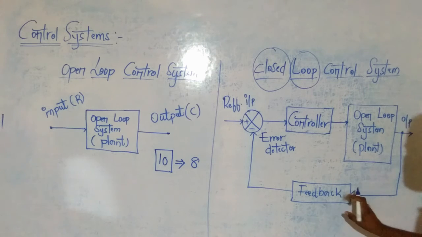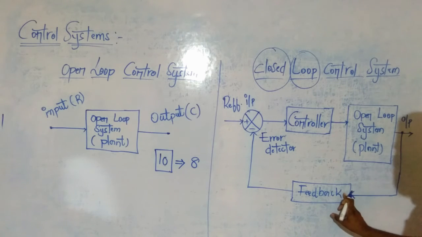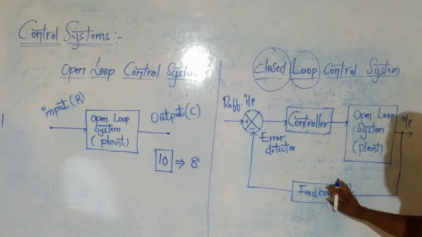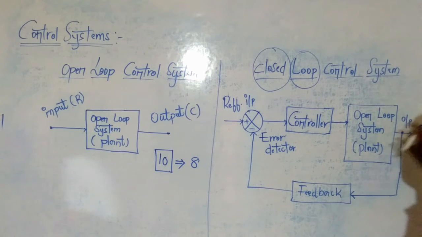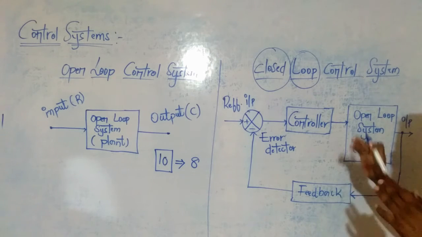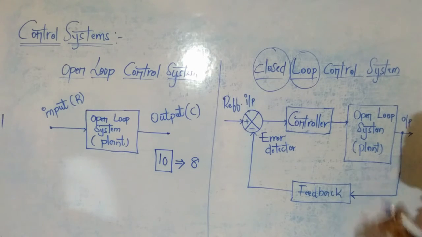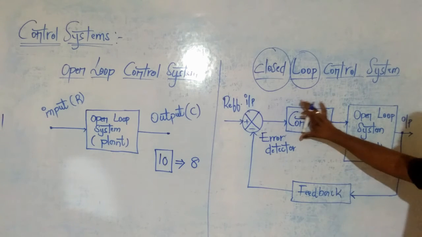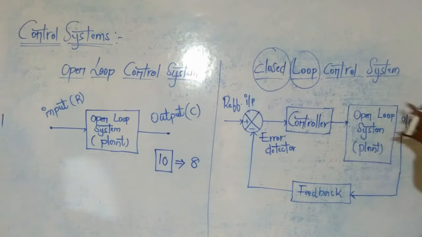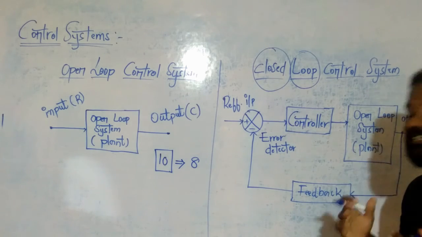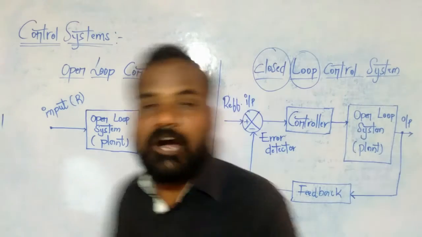But what is the main use of this feedback? This feedback automatically changes the output values in the system when disturbances are placed in the system. Clear? The most important point in a closed loop control system is that the output always has an effect on input, to maintain the desired output values.